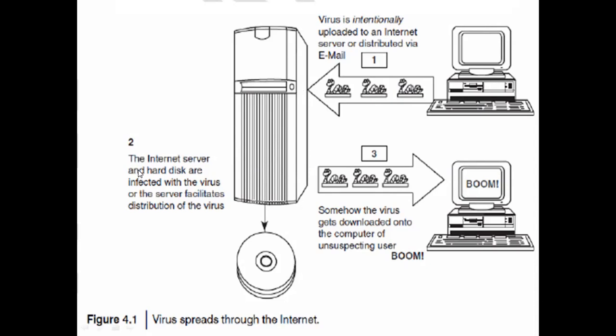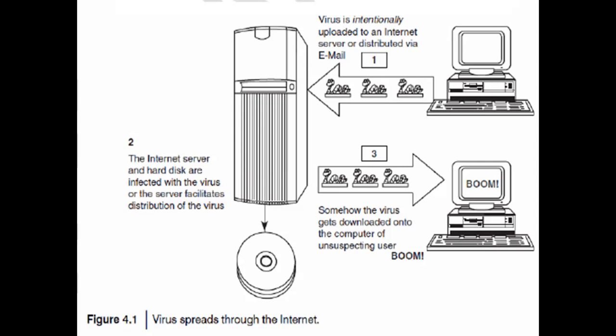Then later, the internet server and the hard disks are infected with the virus, or the servers facilitate the distribution of the virus. So it is stored on the hard disk, and later the virus is distributed to whoever requests from the server. If we are on the internet, what is the concept? Client-server communication. Whenever the client requests a particular server, the server has already been injected by the virus. From that virus, it affects your personal PC.